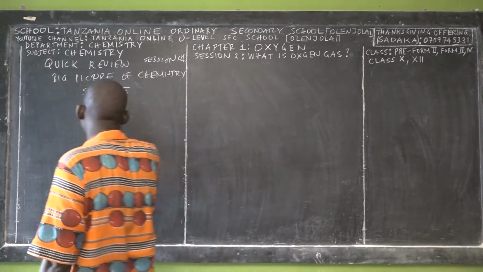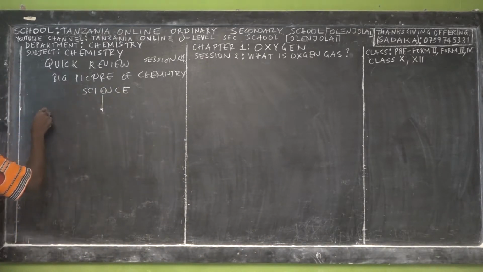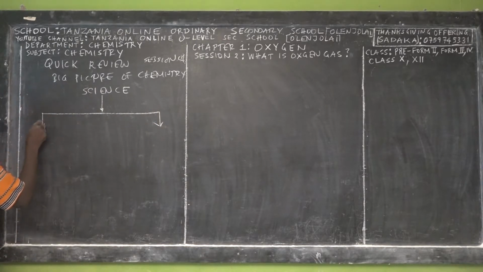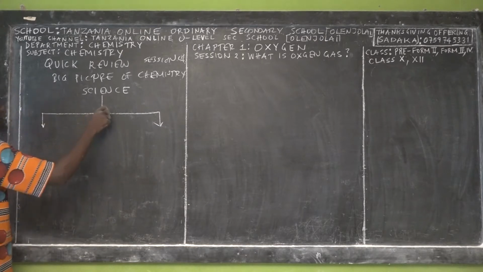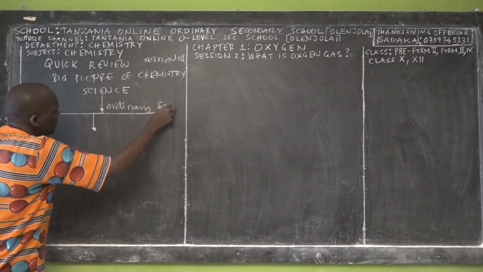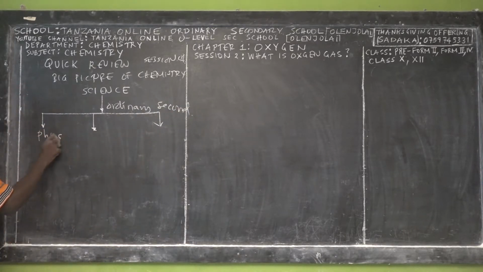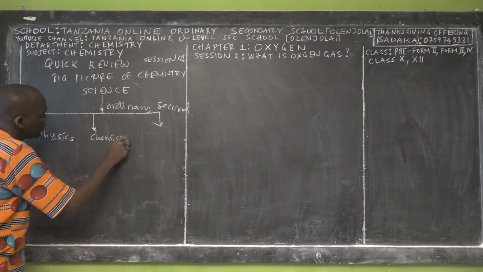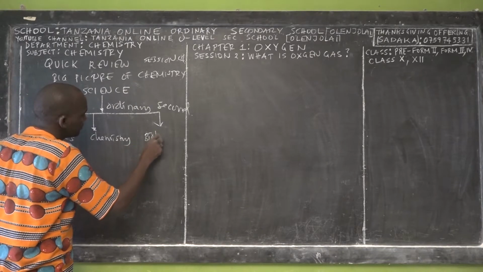So we had a subject called science during our primary education. When we get into O-level education, or ordinary level education, this subject of science is divided into 3 main branches. This is when you are in ordinary secondary school. So we have physics as one of the branches. We have also chemistry as another branch of science. And also we have biology.